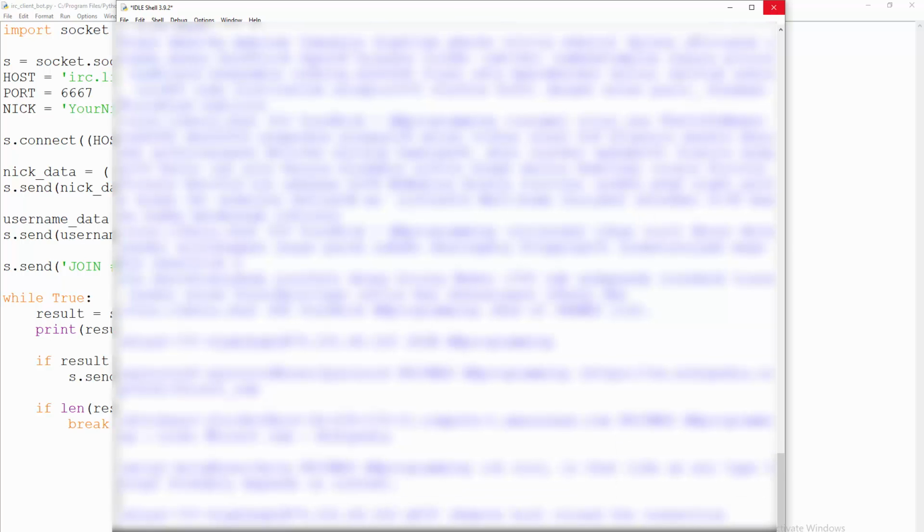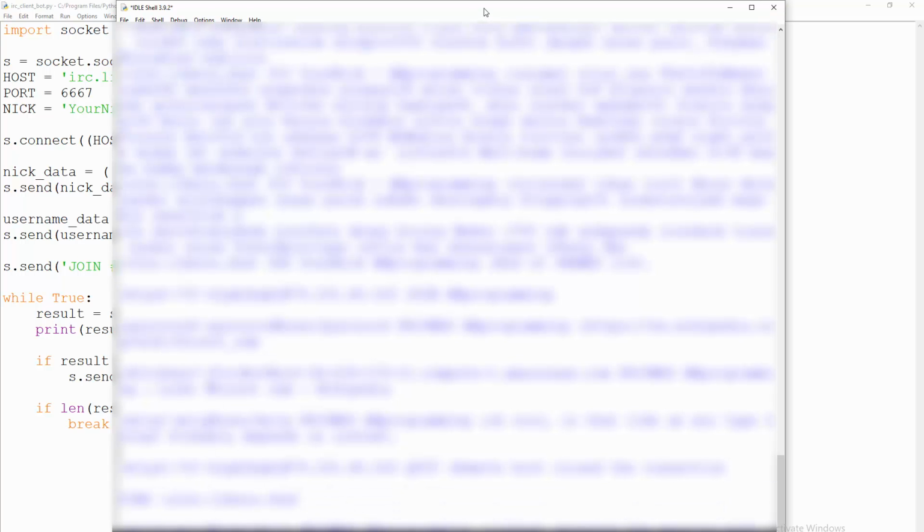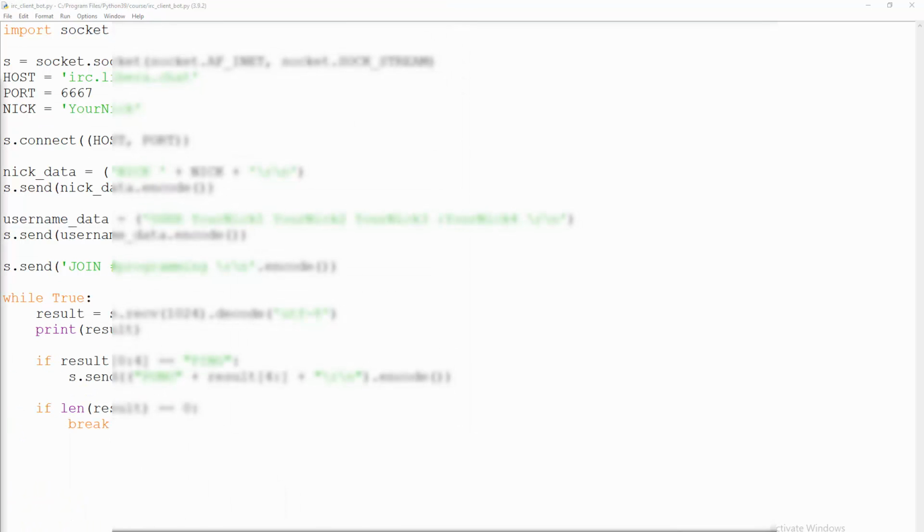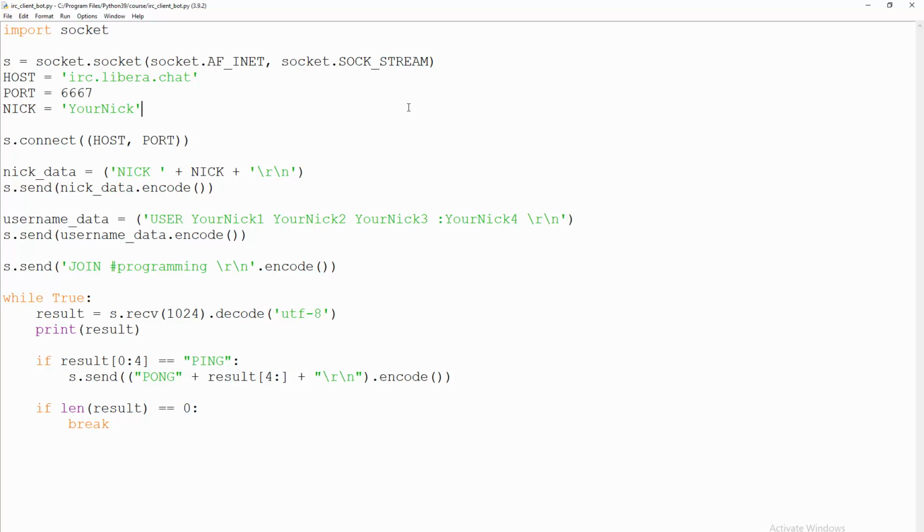Let me get out from here. I'm gonna move it to another monitor. Just a second. Right. Okay, so this script is working, that's for sure. I'm gonna leave it in the background because I need to see what's happening in specific channels, but this is pretty much cool. Okay, and ping pong commands work, so that's cool.